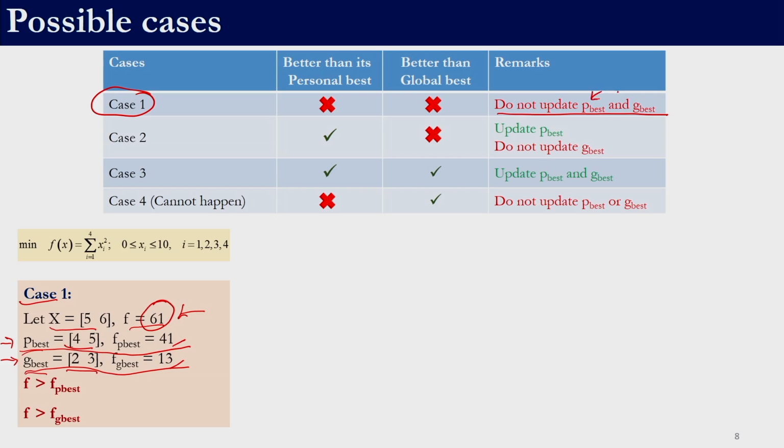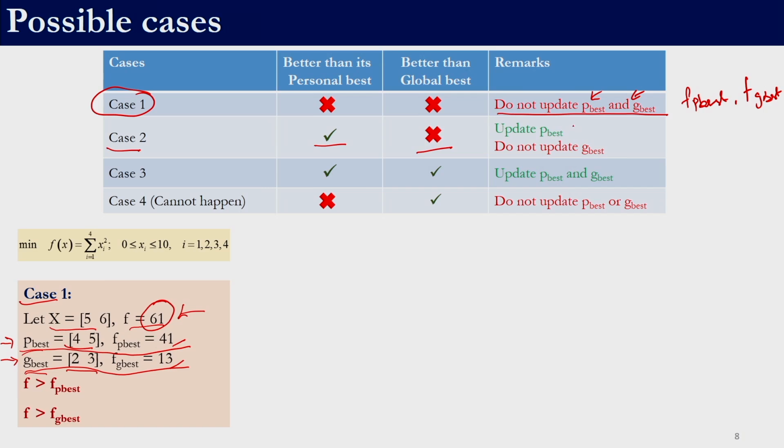Similarly, since we are not updating the solution, we are not supposed to update f of P best and f of G best. And so, this is one case wherein the solution is neither better than its personal best nor better than its global best. So, case 2, the solution is better than its own personal best but poorer than its global best.